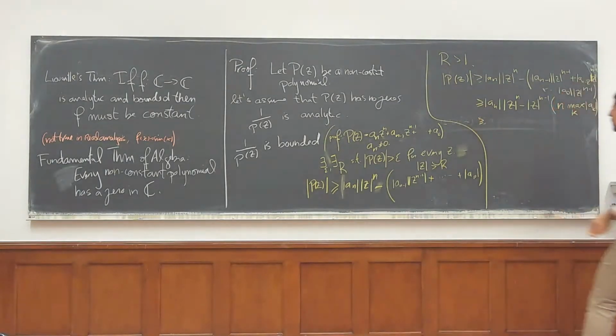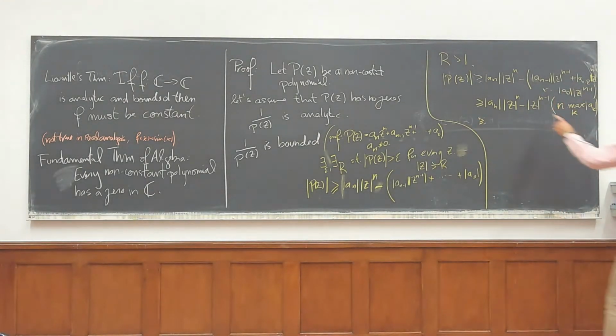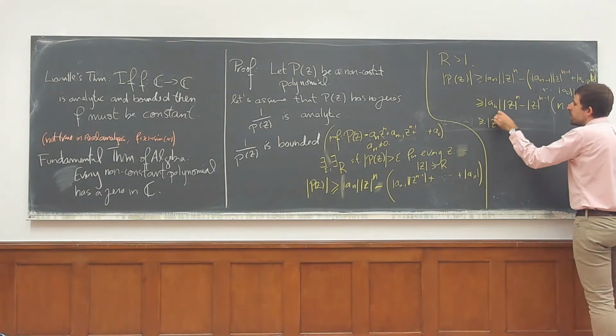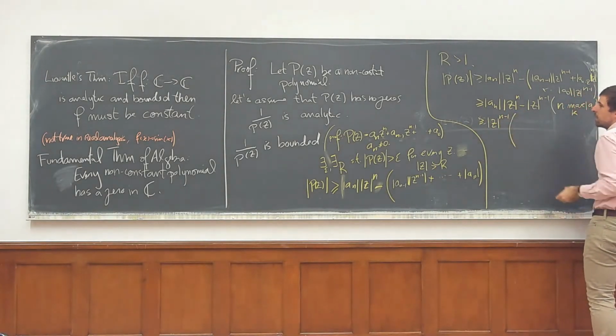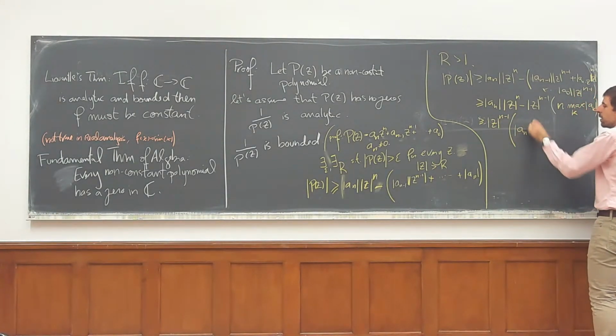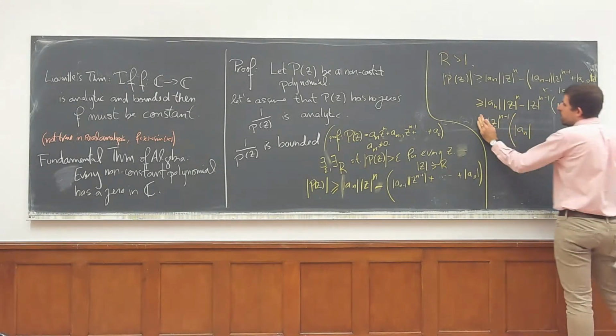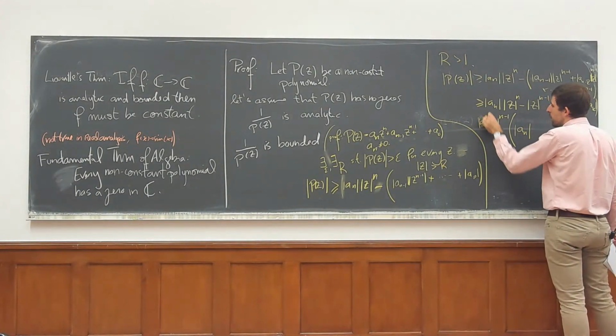And now, we're essentially done. Because I can move the z to the n minus 1 here, and let's put even the a_n here.